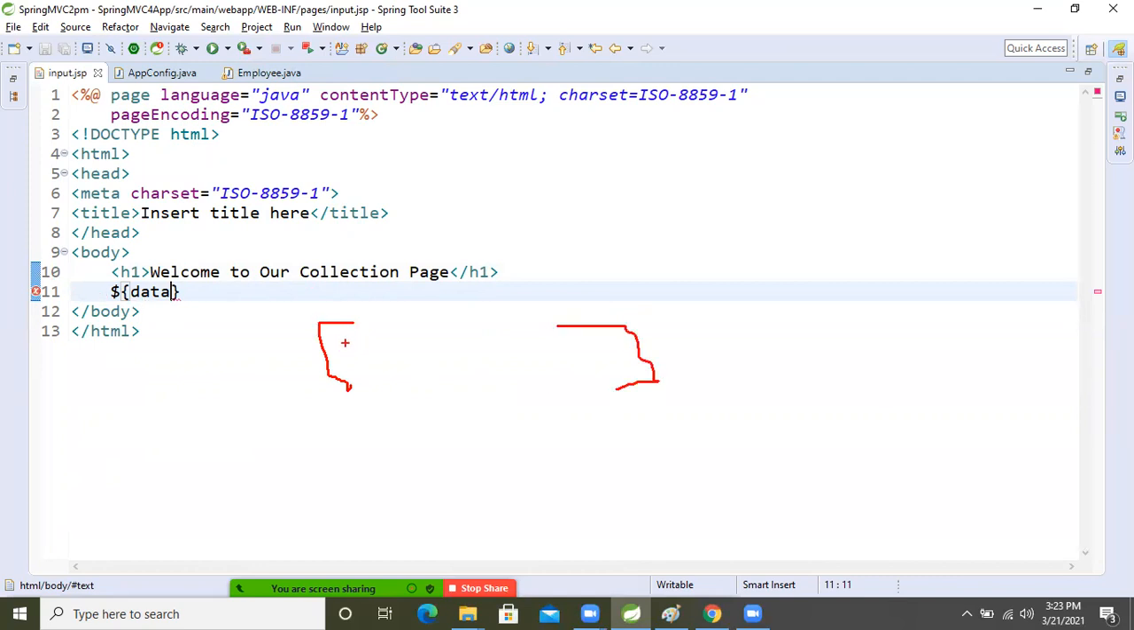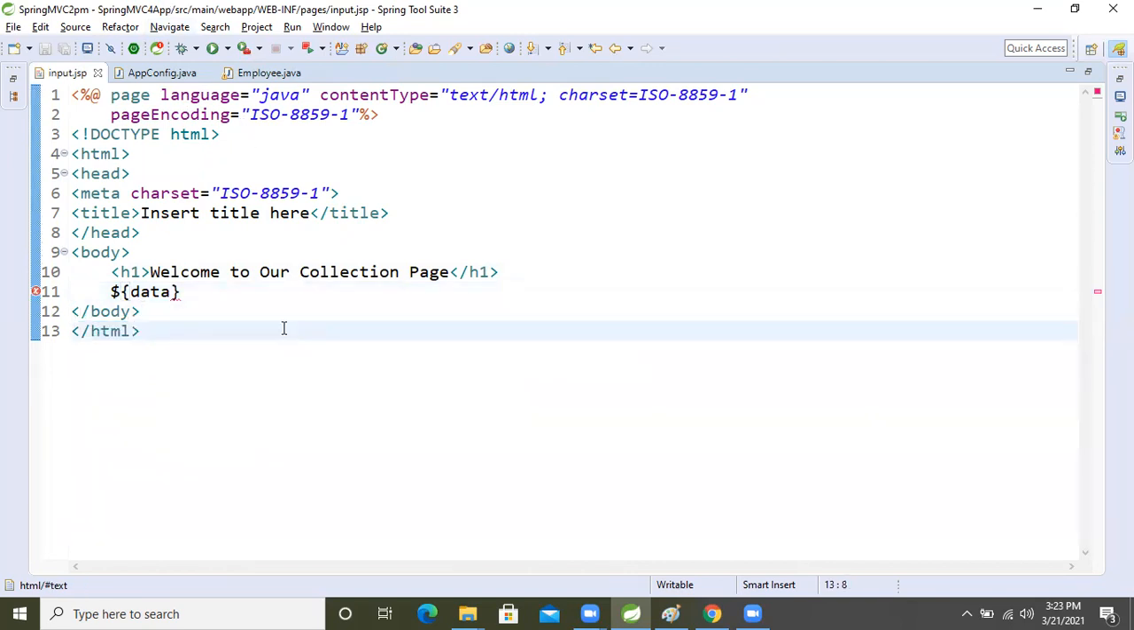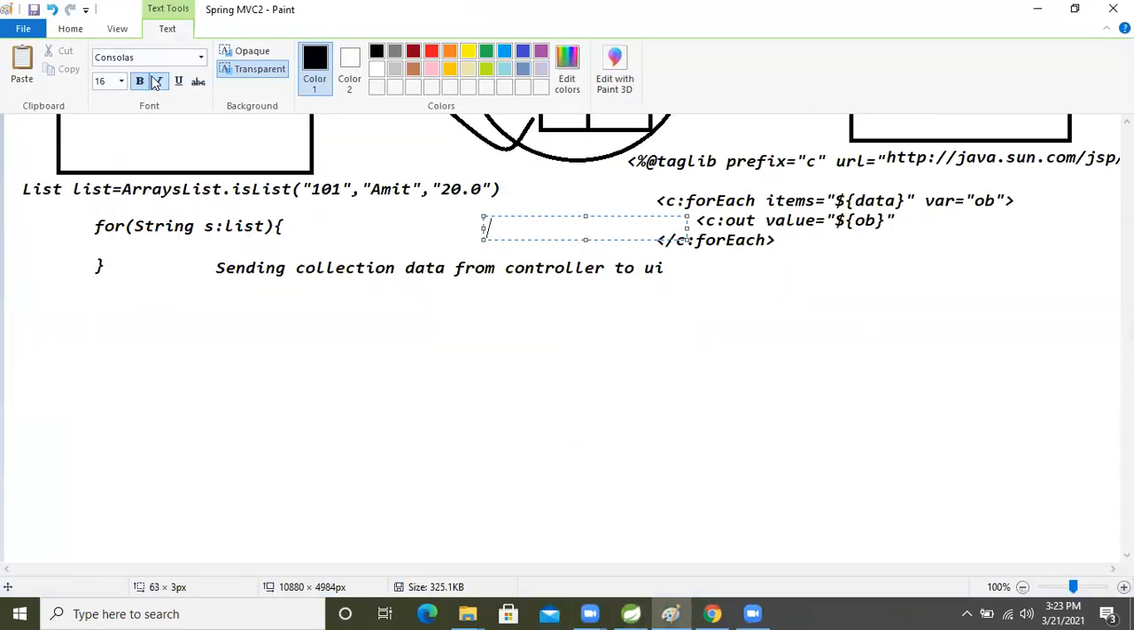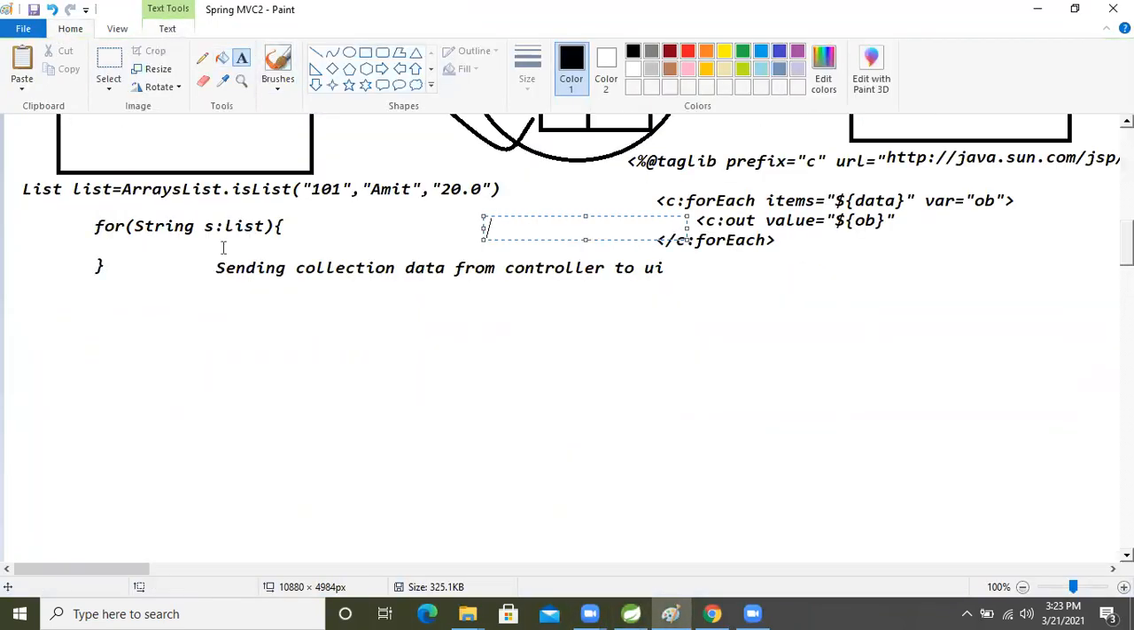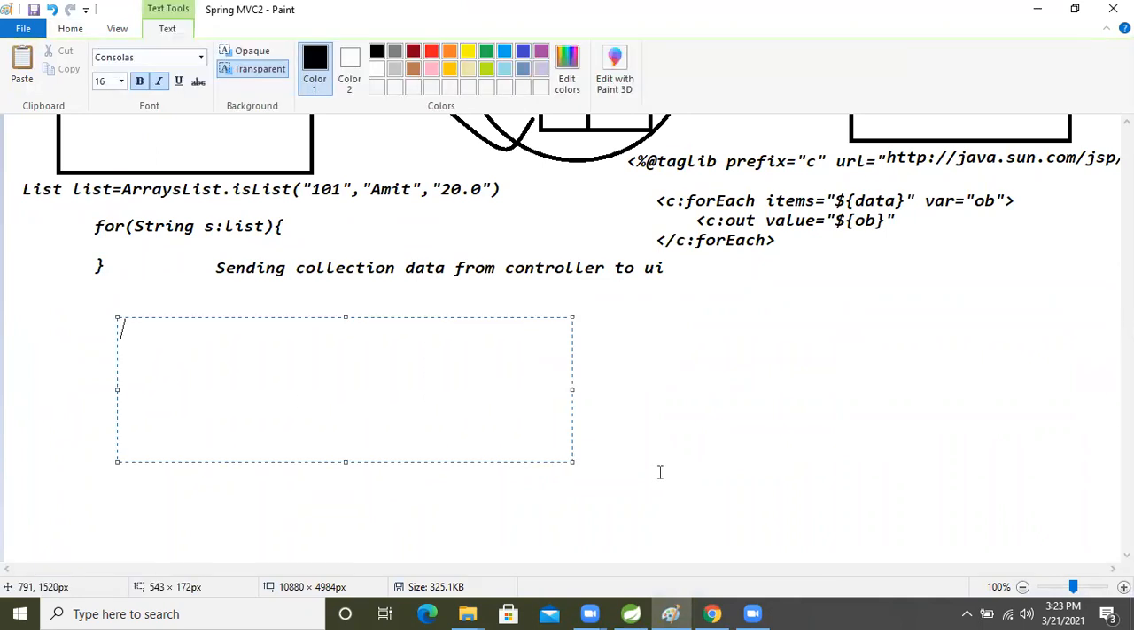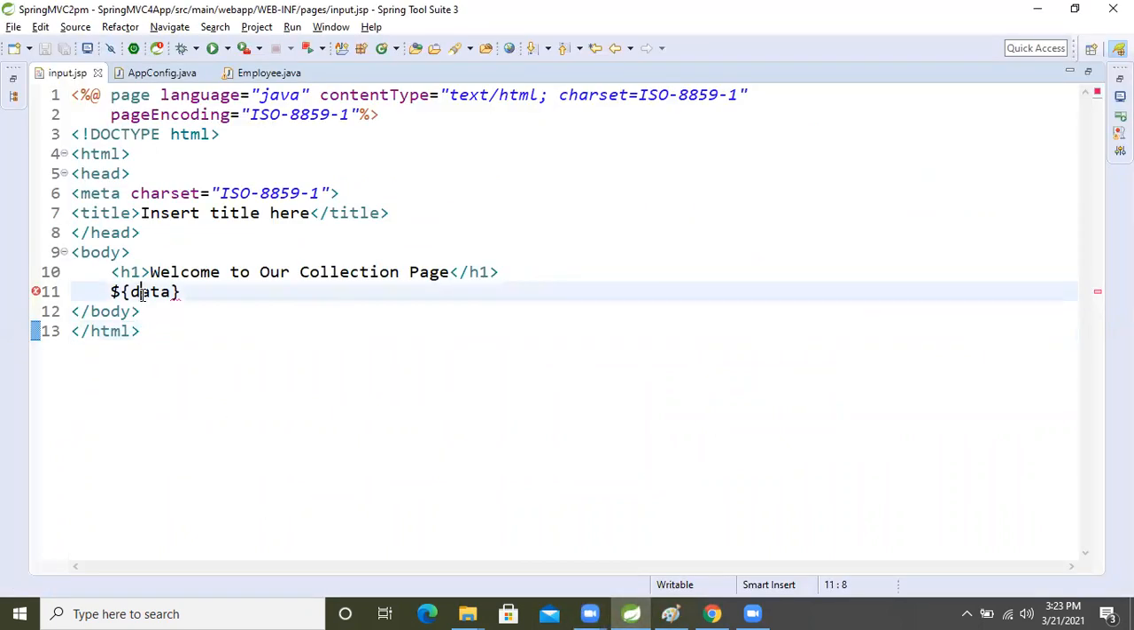So what is the first one, 10... one minute. How will it come if we read like this? Come here and see. In this format it will come: 101, then Amit, then 2000. Like this the data will come if we directly read the collection like this. I will show the result first, okay?